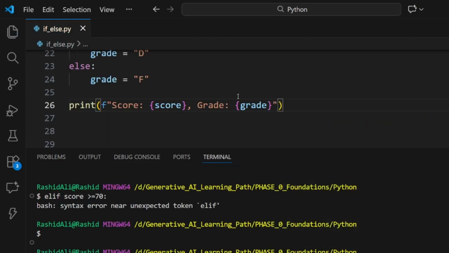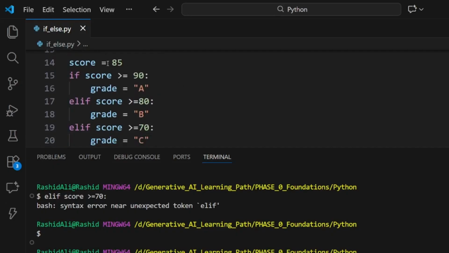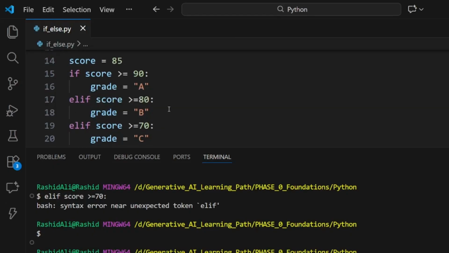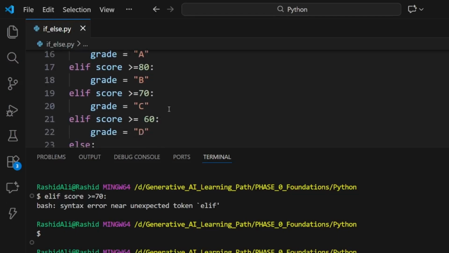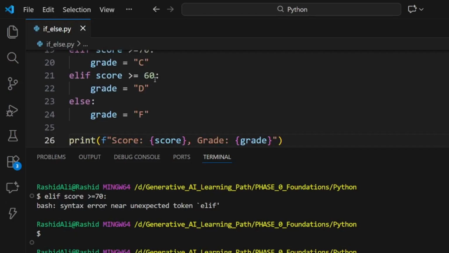So let us see what happened. Execute it, and you can see the grade is B. How is the grade B? Since our score is greater than 80, this block is executed, that is, if the score is equal to or greater than 80. This got executed, and this is how elif works, and it has skipped all the other cases, which are the C, D, and F grades.